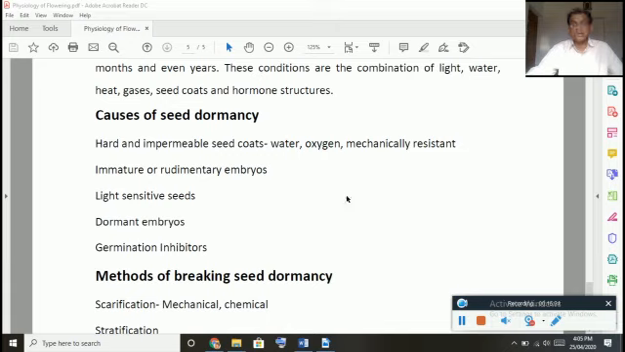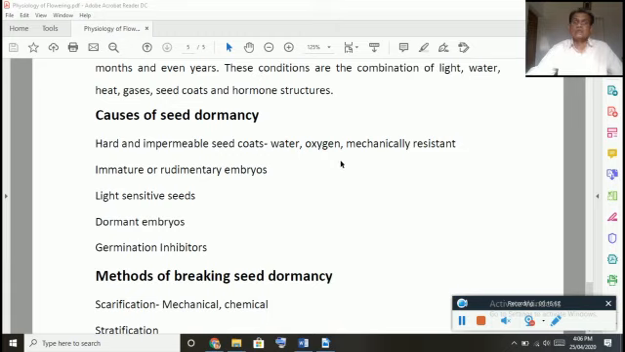And there are some plants, say for example, the seeds of Asteraceae members, where the seed coat is not permeable to oxygen. It will take some time to become softened and also to permit the entry of oxygen.